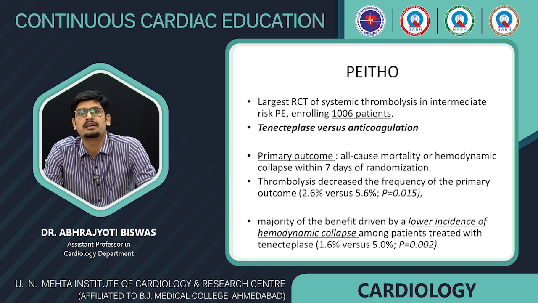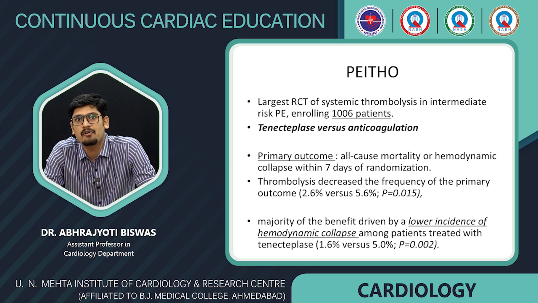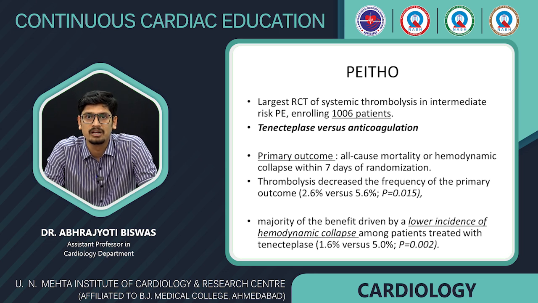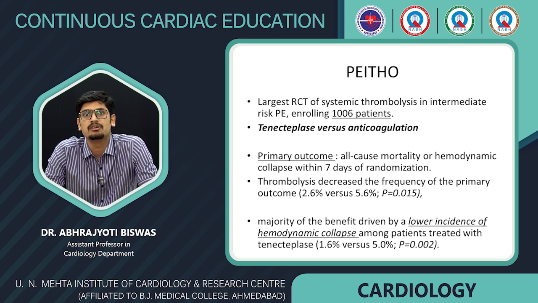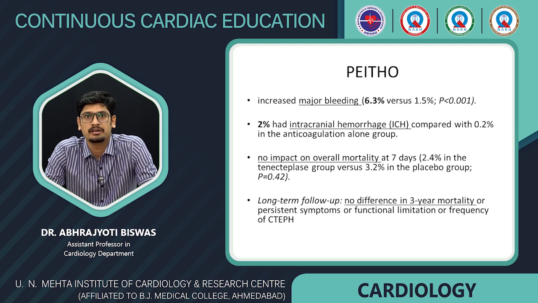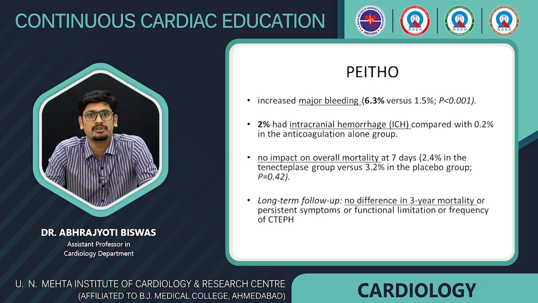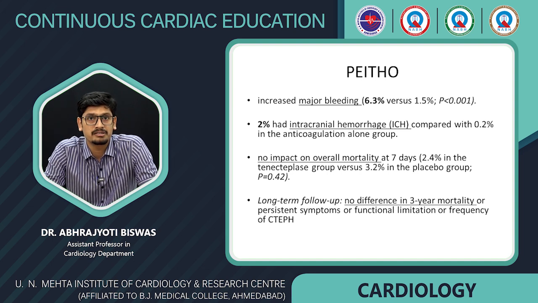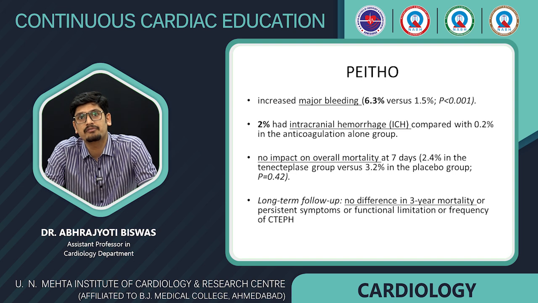It shows that thrombolysis decreased the frequency of all-cause mortality and hemodynamic collapse within 7 days of randomization. However, the majority of benefit was only obtained by a lower incidence of hemodynamic collapse, whereas the mortality did not show much benefit, not within 7 days or even after 3 years of the primary event. At the same time, there were increased risks of major bleeding and a 2% risk of intracranial hemorrhage. Therefore, the results were not very promising in the PEITHO trial.